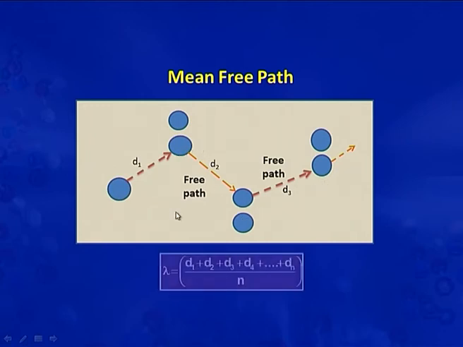So, this molecule is travelling like this, this is called free path, this is D1, and for this the free path is D2 and this free path is D3. So, we can calculate the mean free path for these gas molecules, that is lambda is equal to D1 plus D2 plus D3 plus D4 and so on, divided by the number of collisions between them.